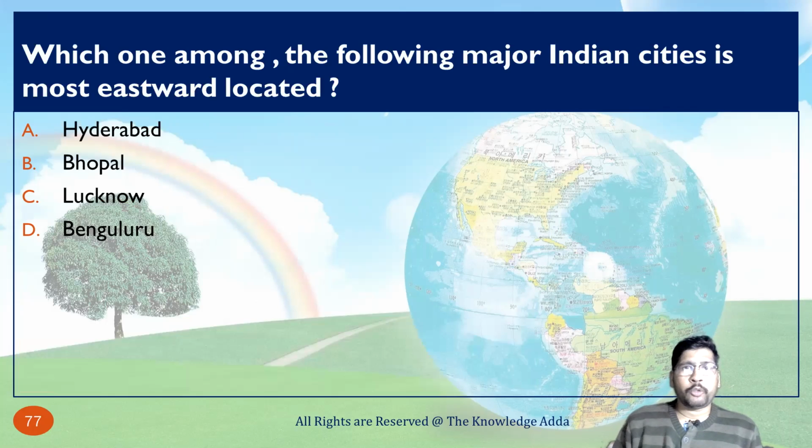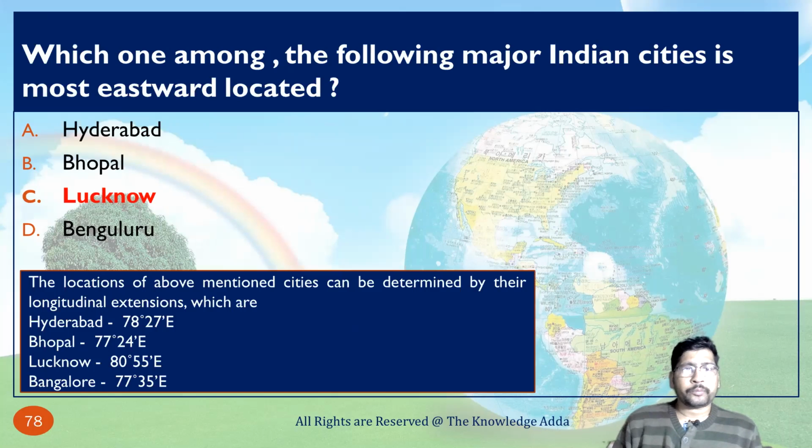Which one among the following major Indian cities is most eastward located? So by longitudinal difference you can find this. Firstly you must find their longitudes, then you can find. So here you can find Hyderabad 78 degrees, Bhopal 77, and 80 is UP, that is closest to IST, so Lucknow will be the most eastward city.